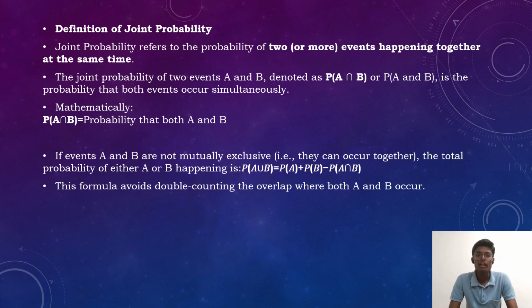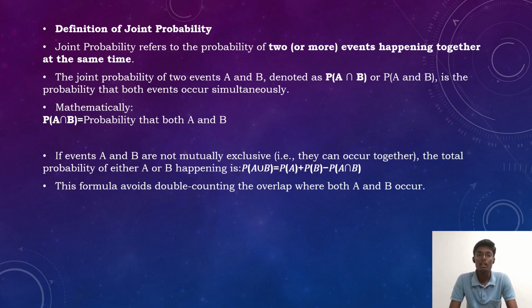Next, if events A and B are not mutually exclusive, the total probability of either A or B happening, P(A union B), is equal to P(A) plus P(B) minus P(A intersection B).